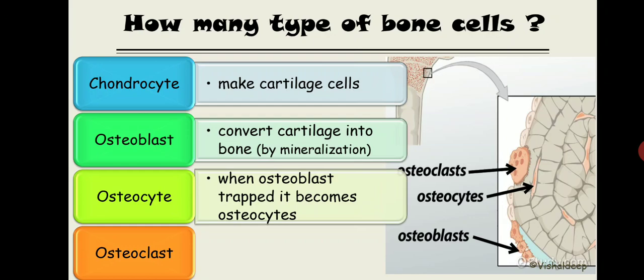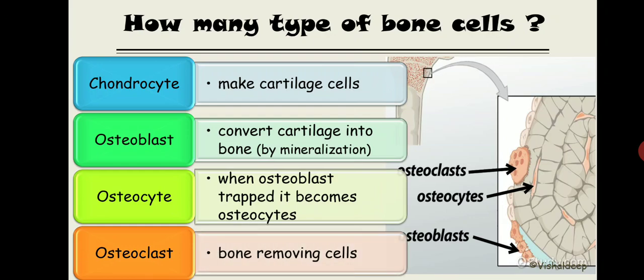Where and when these osteoblasts get trapped, I'm going to discuss in great detail once we learn calcium and its metabolism and the hormones that regulate calcium inside our body. So don't worry, I'm going to take osteocyte in great detail in our calcium class. Now the last one is osteoclast. As you know, osteoclast is the bone removing cell.